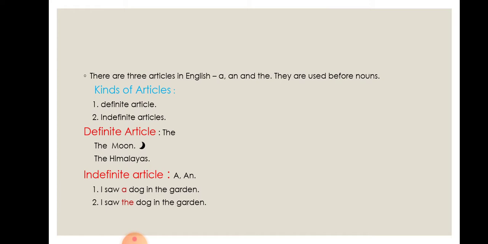They are used when we do not speak of any particular person or thing. For example, first one, I saw a dog in the garden. So here we used indefinite article a. So here we are mentioning any dog. I saw a dog in the garden means any dog. Second one, I saw the dog in the garden means some particular dog. So here we used definite article.